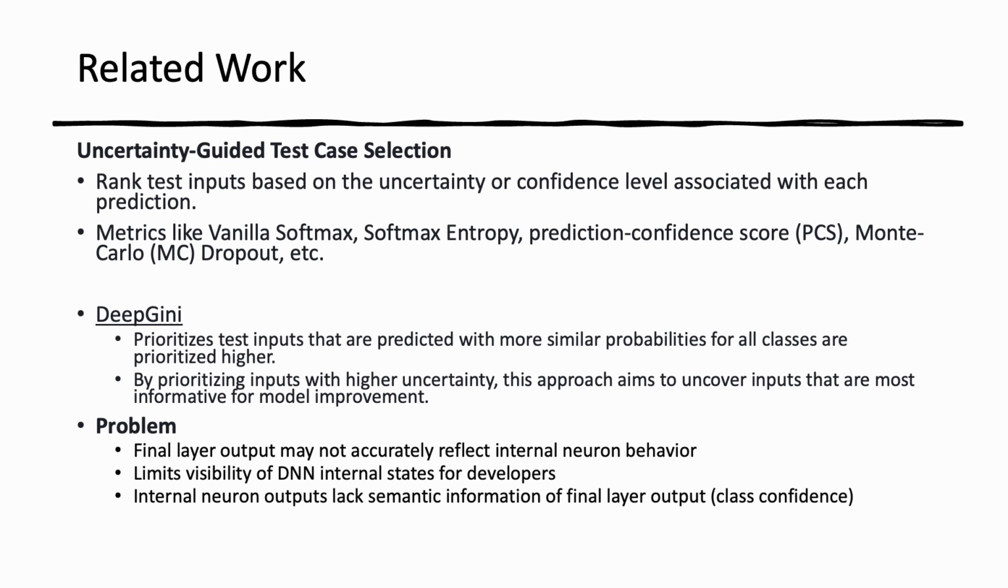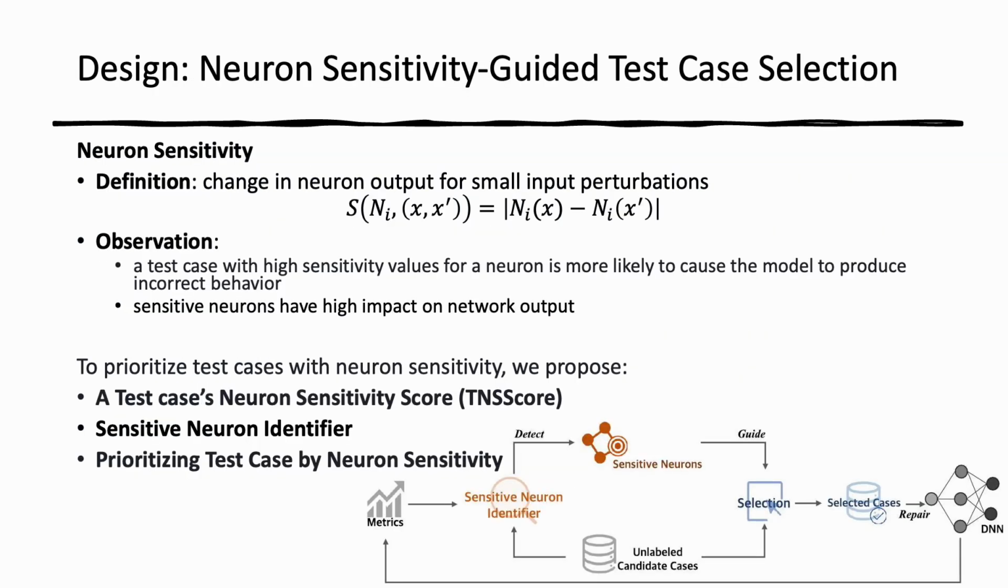However, relying on final layer outputs may not accurately reflect internal neuron behaviors and limits visibility for DNN developers. In many cases, developers need to understand the internal logic of the DNN model to effectively optimize and debug it. To utilize internal neuron information for test prioritization, we propose Neuron Sensitivity Guided Test Case Selection, NSS. Neuron sensitivity measures the change in a neuron's output for small input perturbations. We observe that a test case with high sensitivity values for a neuron is more likely to cause the model to produce incorrect behavior.